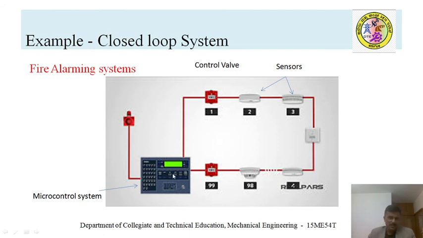Then it sends a signal to the pump, as well as to different control valves, so that the pump is switched on and the control valves are opened, so that it extinguishes the fire. That's how. And an alarm is also provided here. Whenever the sensor senses the fire intensity, the microprocessor receives these signals and indicates in the form of a display, or sends a signal to the alarm so that it makes sound. From that, people can be alerted immediately.